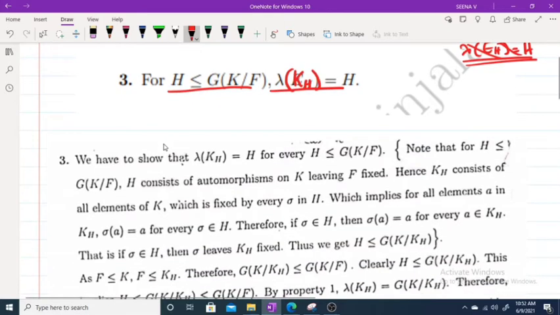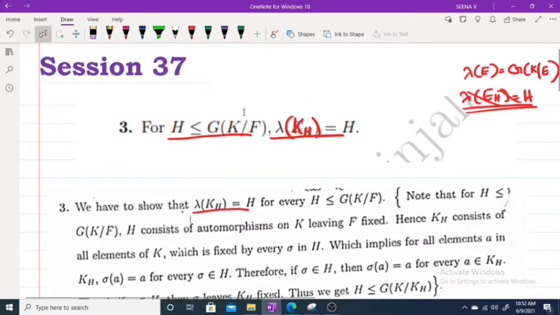So what we have to show? We have to show lambda of KH is equal to H. What is lambda of KH? By definition, lambda is G of K over E, the group of all automorphisms on K leaving E fixed. We have to prove that lambda of KH is equal to H, for every subgroup H of G of K over F.